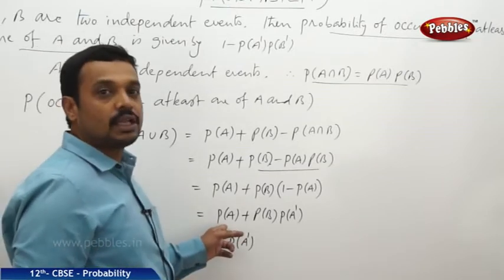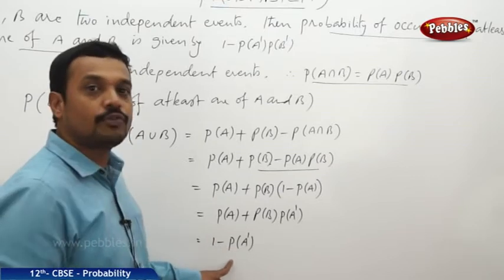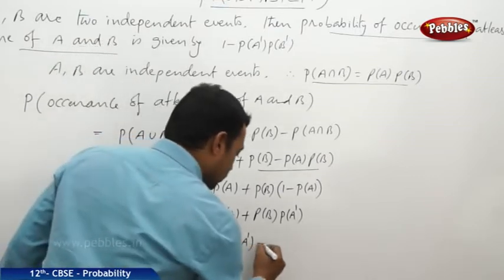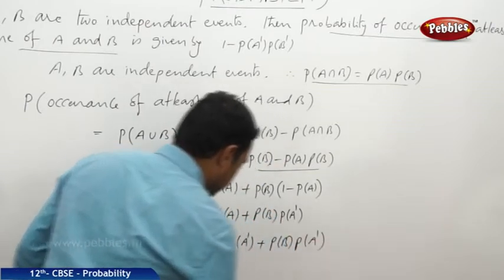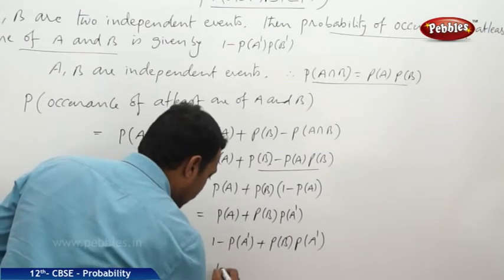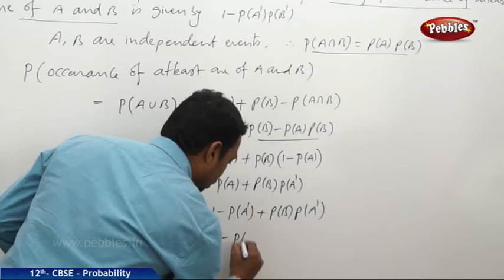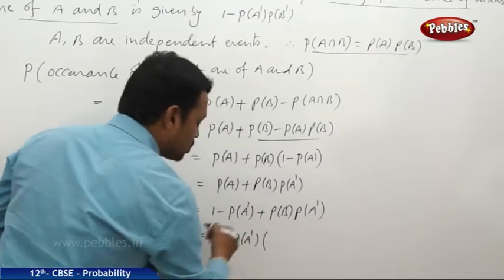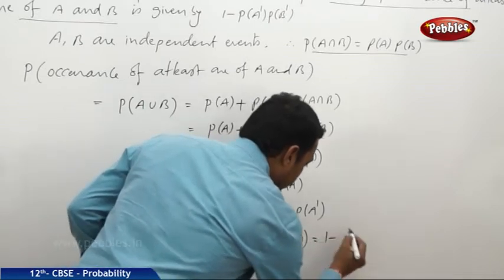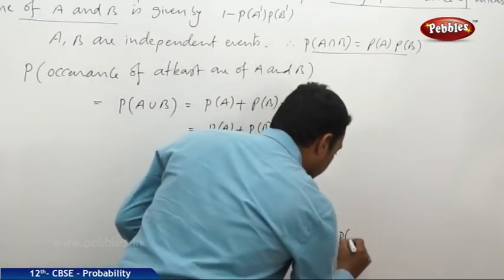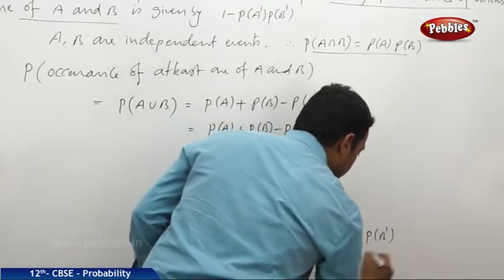Probability of A means the probability of occurrence of A, which is equal to 1 minus probability of non-occurrence of A, plus the probability of B into probability of A dash. This is equal to 1 minus, once again we can get P of A dash common from these two terms. When we take that much term common, it is 1 minus P of B. Therefore, 1 minus P of A dash into 1 minus P of B is equal to P of B dash.